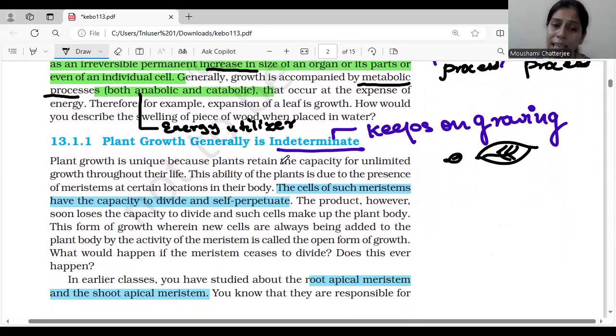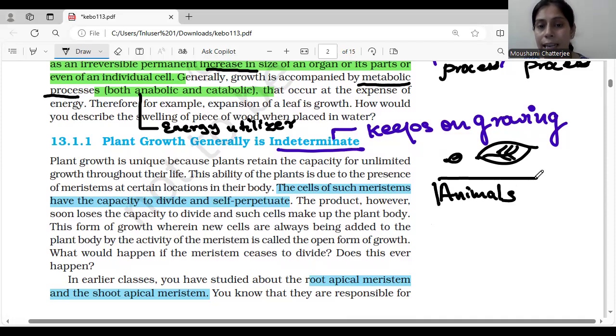So plant growth generally is indeterminate. Very important point. What is indeterminate? Keep on growing. The plant is growing continuously, but in animals, the growth is determinate. So we can say that in animals, we do not follow this indeterminate growth. Why is that? Because if we followed this indeterminate fashion, we would be crossing this floor also, and we wouldn't be able to adjust in our room also.